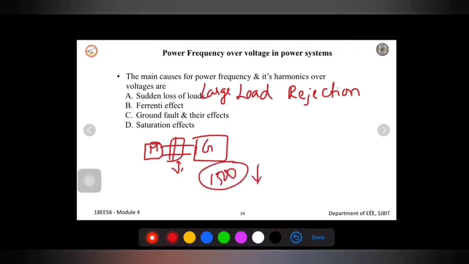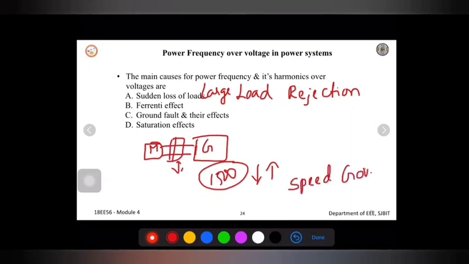There will be a sudden decrease or sudden increase in the speed whenever a loss of load happens. That is the direct effect on the speed of the generator prime mover. Also, the speed governor and the automatic voltage regulator will have to restore the normal condition. This speed is monitored by what we call speed governors.